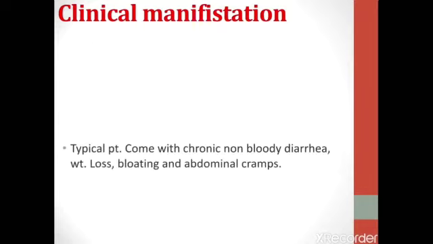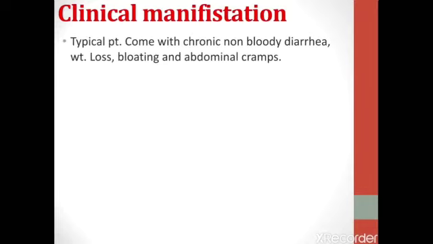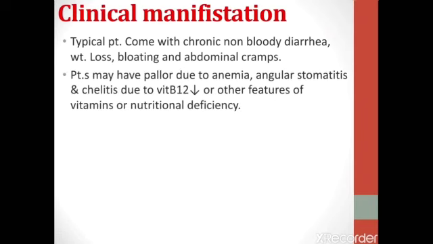What's about the clinical manifestation? Typical patients come with chronic non-bloody diarrhea, weight loss, bloating, and abdominal cramps. Patients may have pallor due to anemia, angular stomatitis, and cheilitis due to vitamin B12 deficiency, or other features of vitamin or nutritional deficiency.